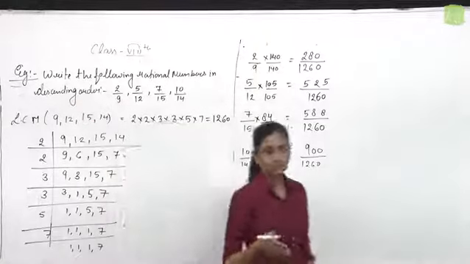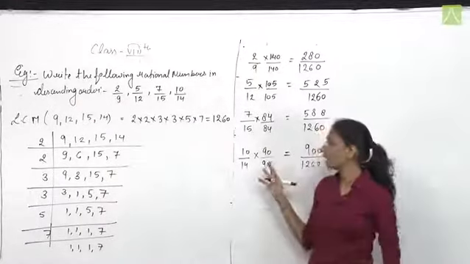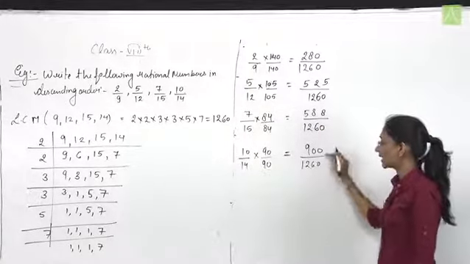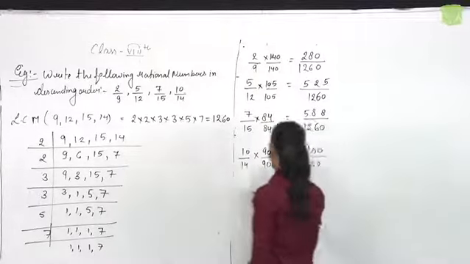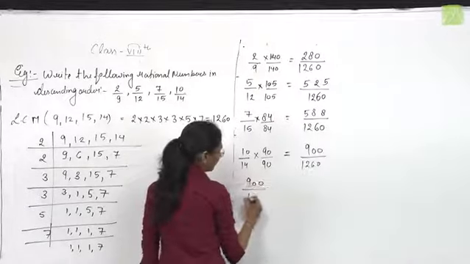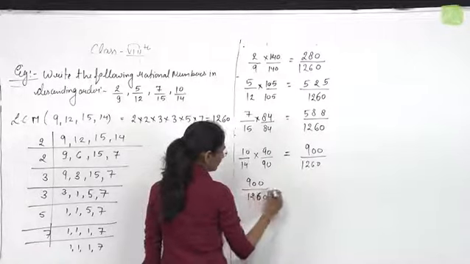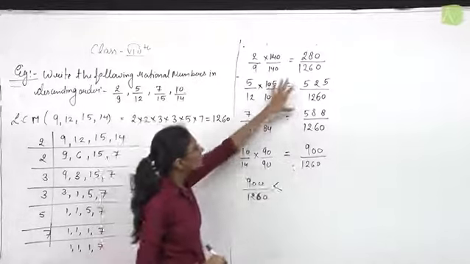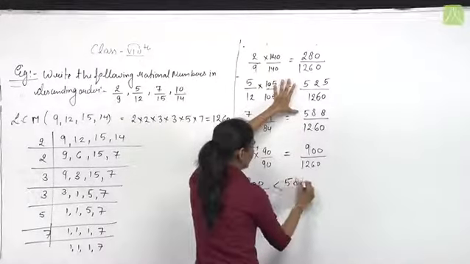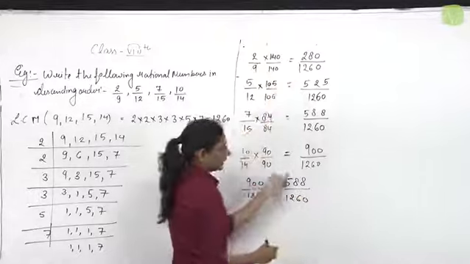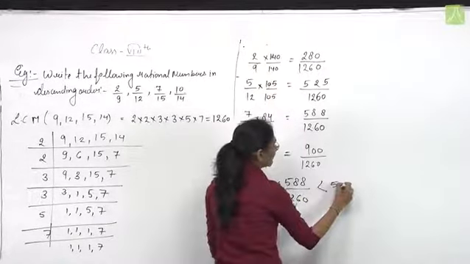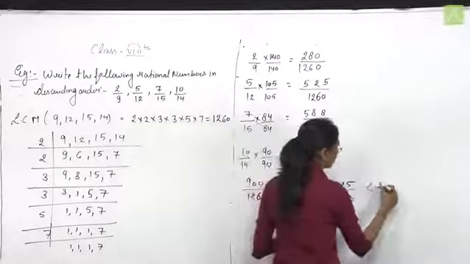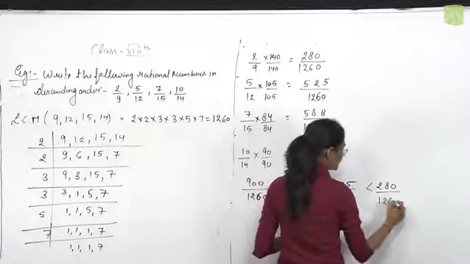In descending order, first we need to write the greatest value, and then the rest. The greatest value is 900 upon 1260. Next, the value less than 900 upon 1260 is 588 upon 1260. Next lesser number is 525 upon 1260, and the last is 280 upon 1260.